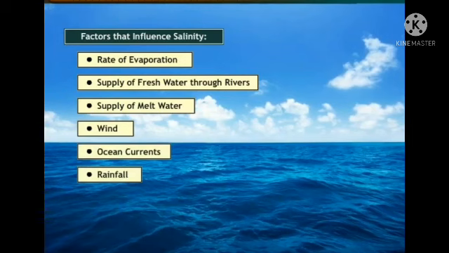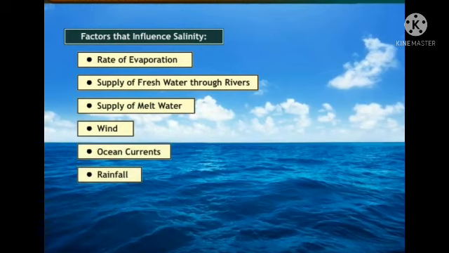Okay students? The next one is the factors that influence salinity. What are the factors that influence salinity? First one, the rate of evaporation. The second one is supply of fresh water through rivers. The third one is supply of melt water.